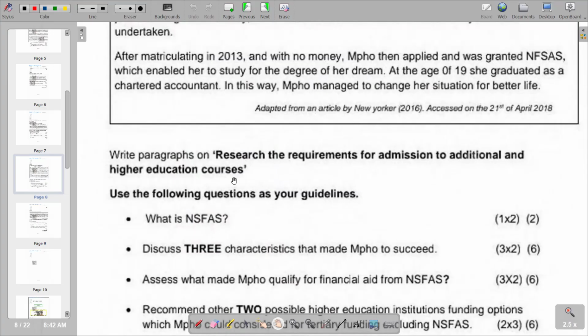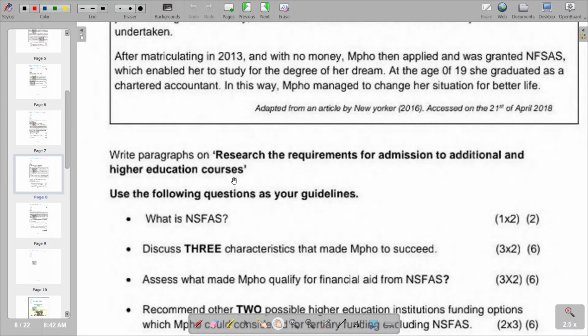What is NSFAS? On the first part, it requires us to explain what is NSFAS. So you would see that NSFAS basically is the National Student Financial Aid Scheme. It is a government study loan for students who come from poor families who are willing to pursue their studies at institutions of higher learning.